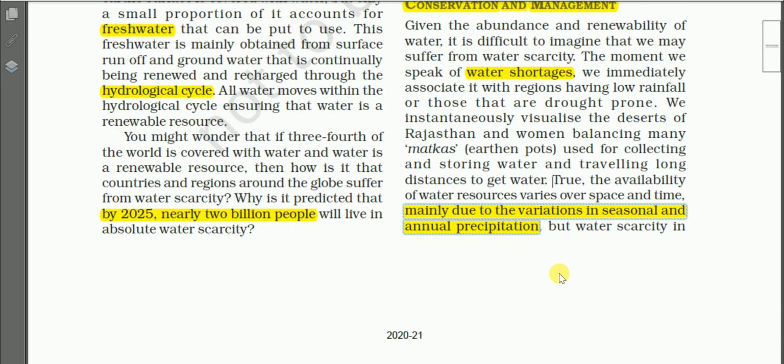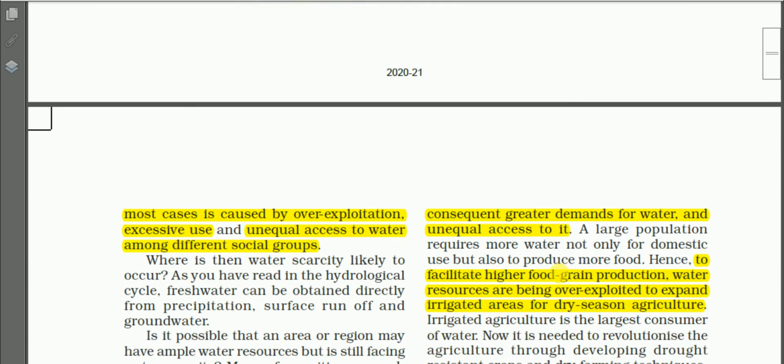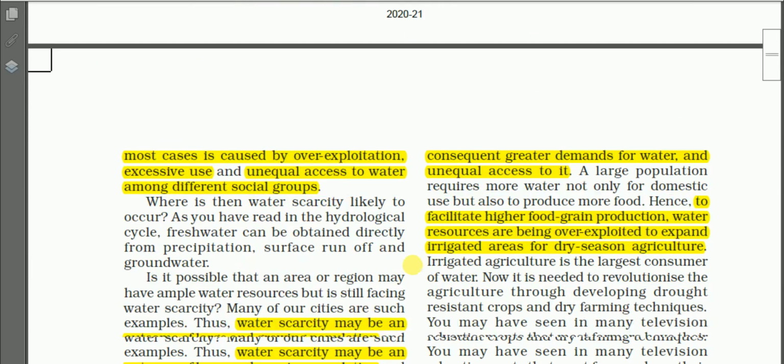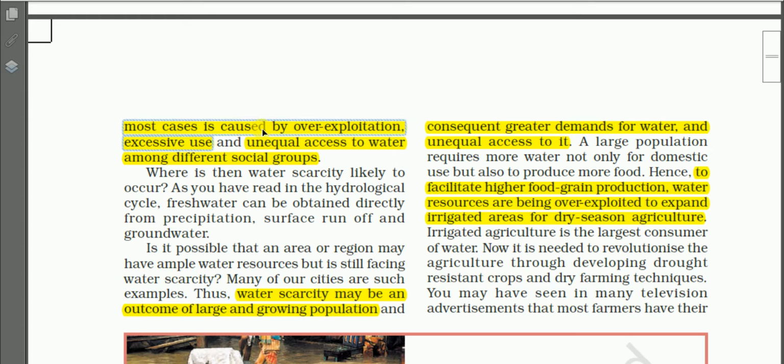Okay, but water scarcity in most cases in India is caused by over exploitation. This is another cause of water scarcity. In some other cases, water scarcity is caused by over exploitation, that is excessive use, okay, by the urban people as well as by industries.